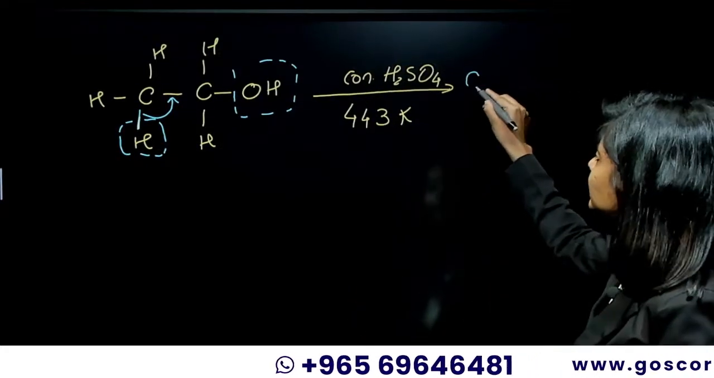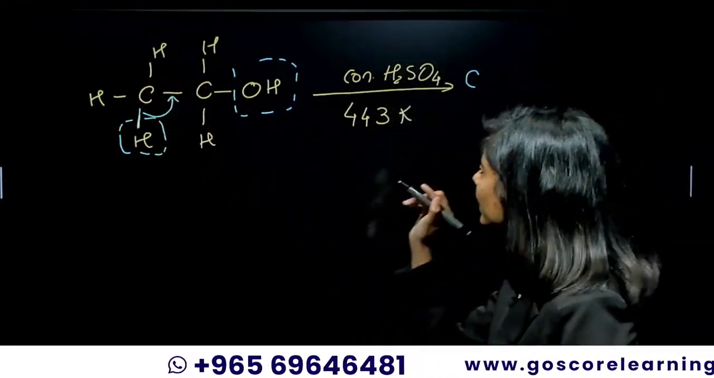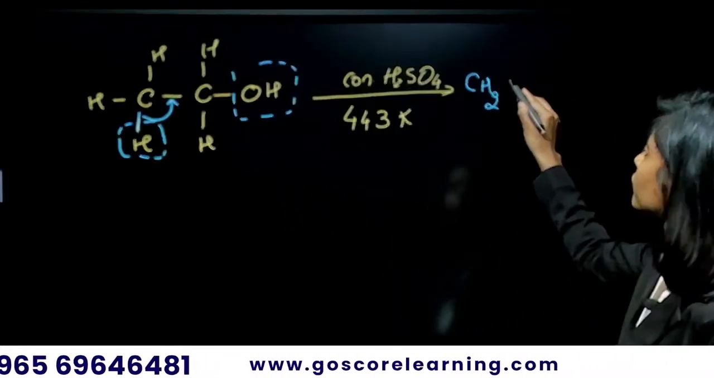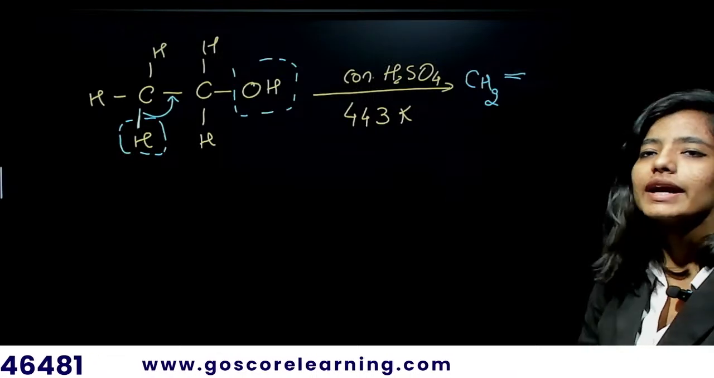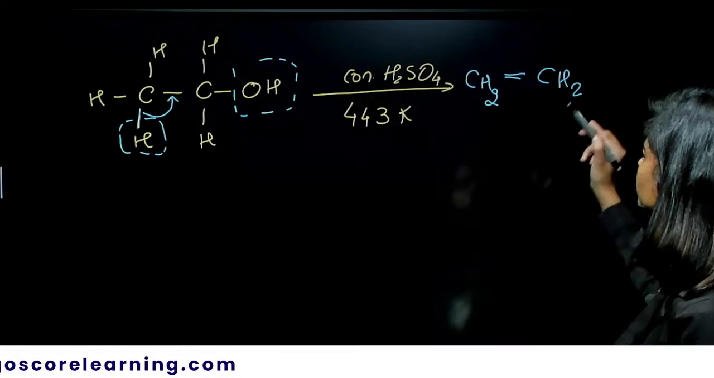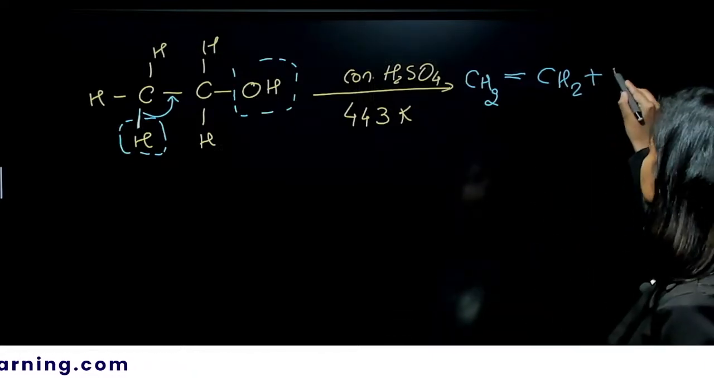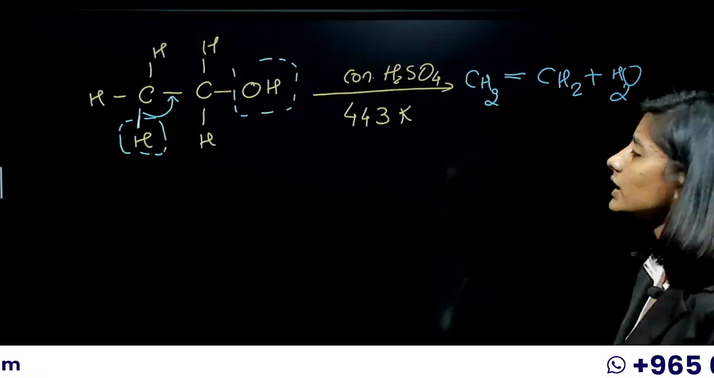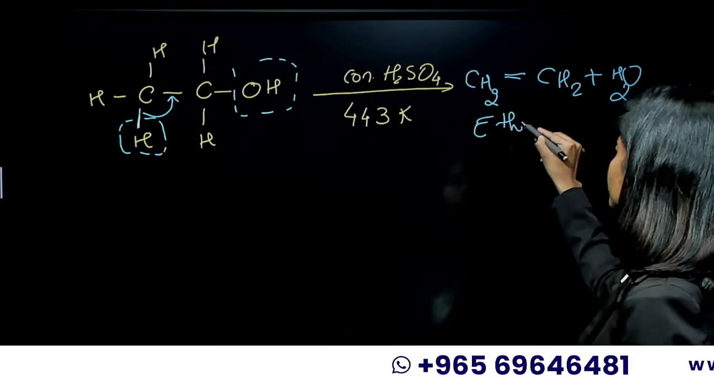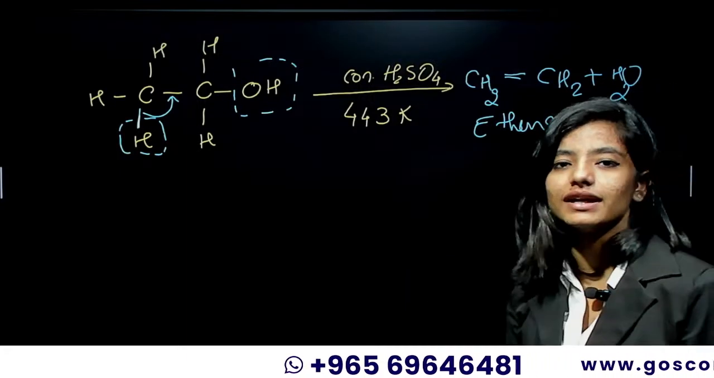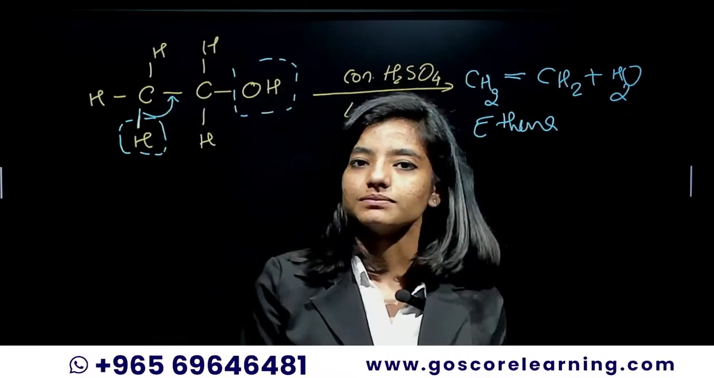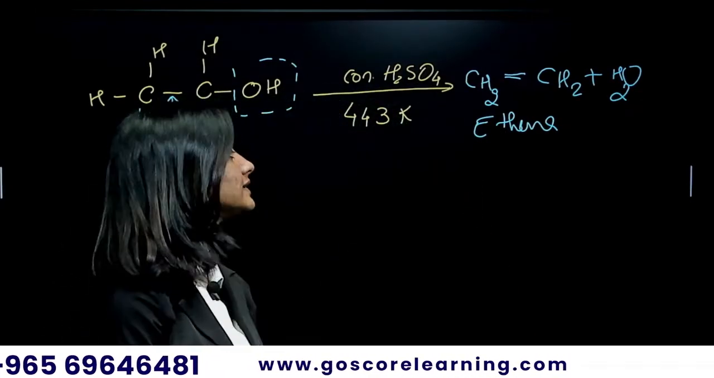So it's going to be C, and we have two hydrogens left, so CH2. This bond shifts over here, forming a double bond between them. Now we have CH2, CH2 along with the water molecule. So what is CH2 double bond CH2? It's nothing but ethene. The name should end with ENE. Done. So that is your ethene.